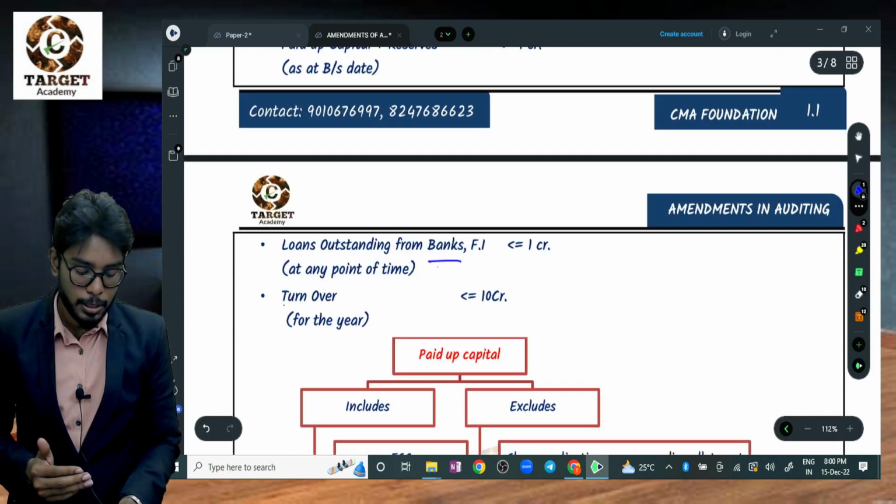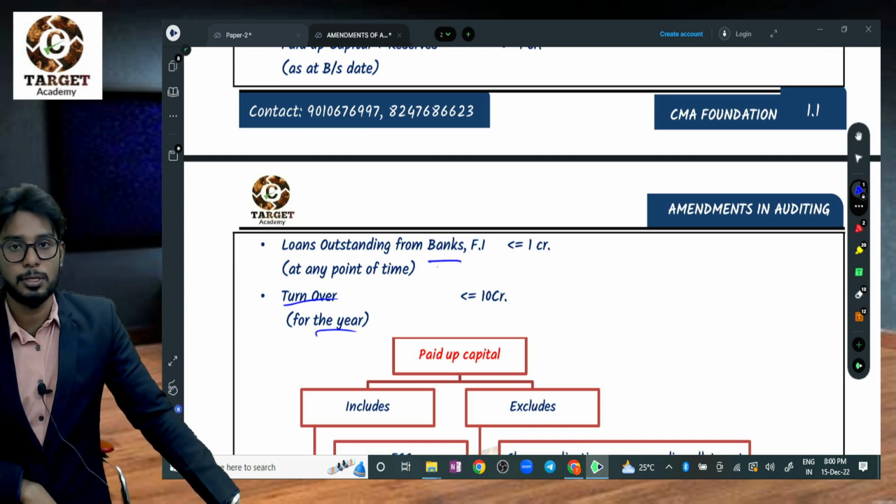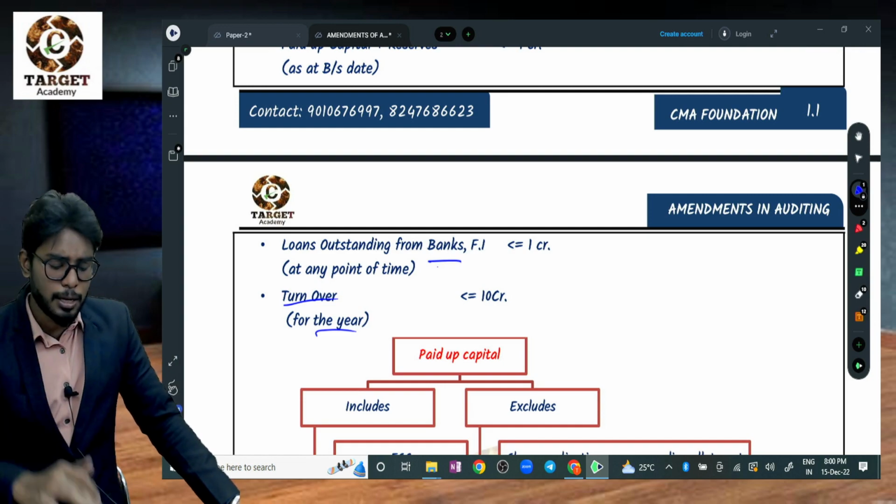And next one, turnover for the year should not exceed 10 crores. Turnover for the year should not exceed 10 crores. Should be less than or equal to.